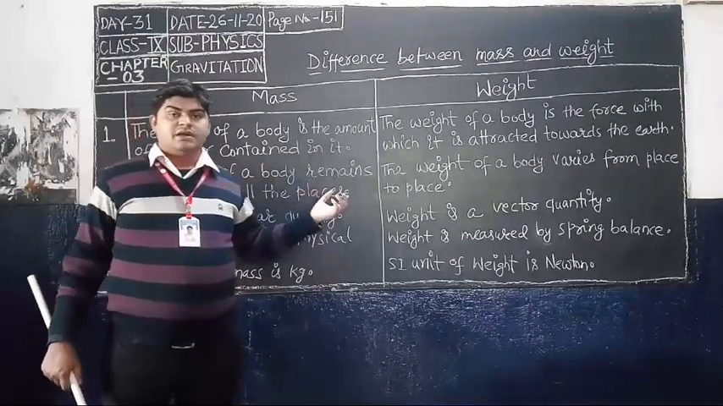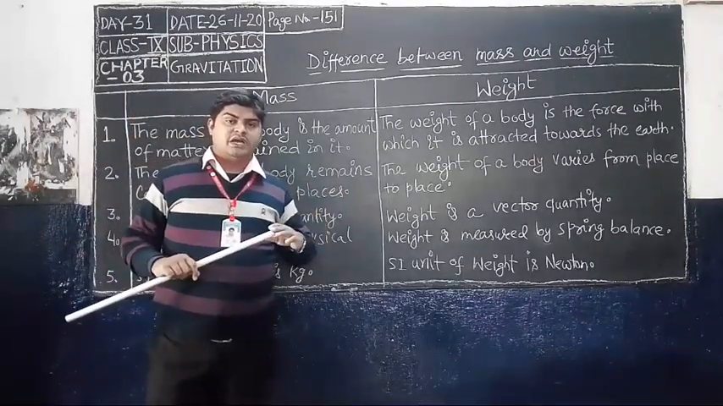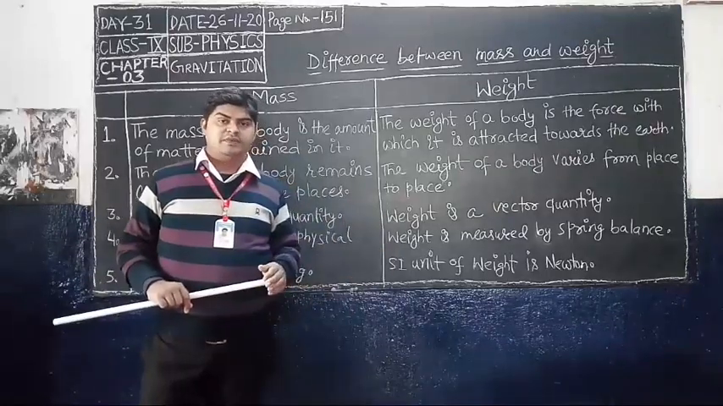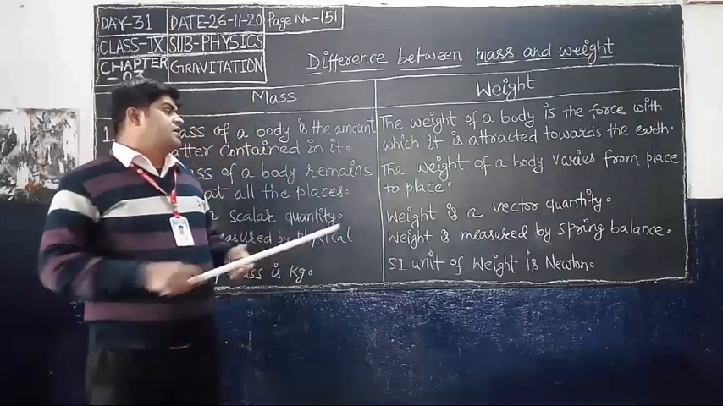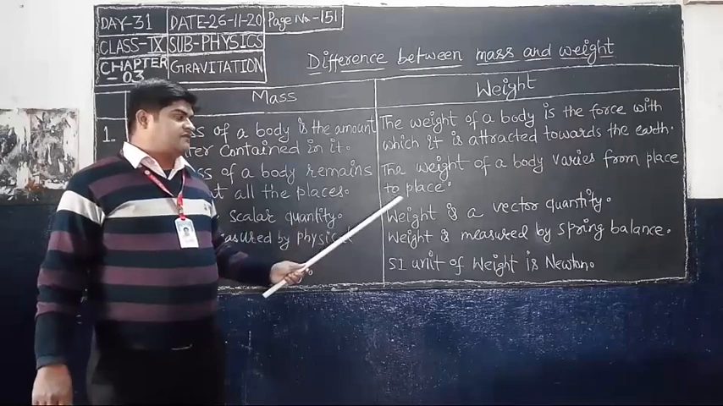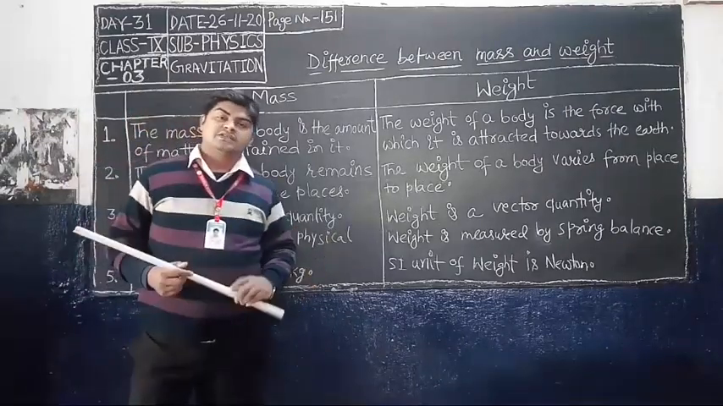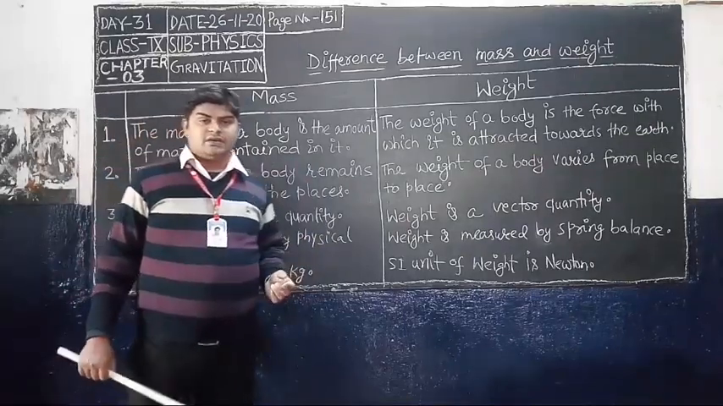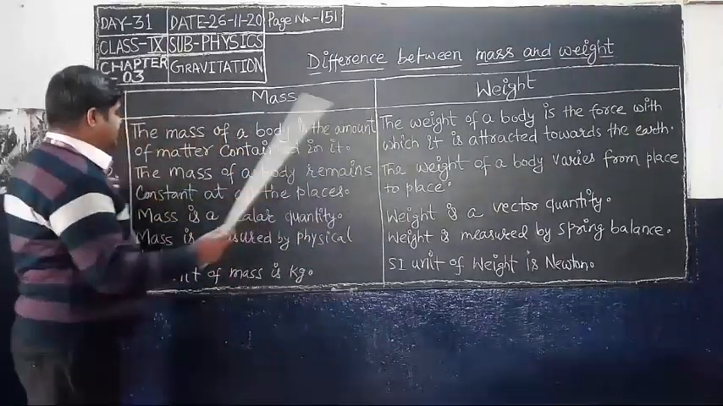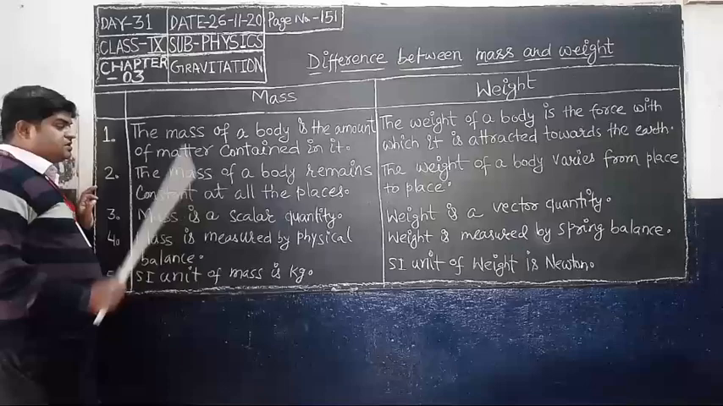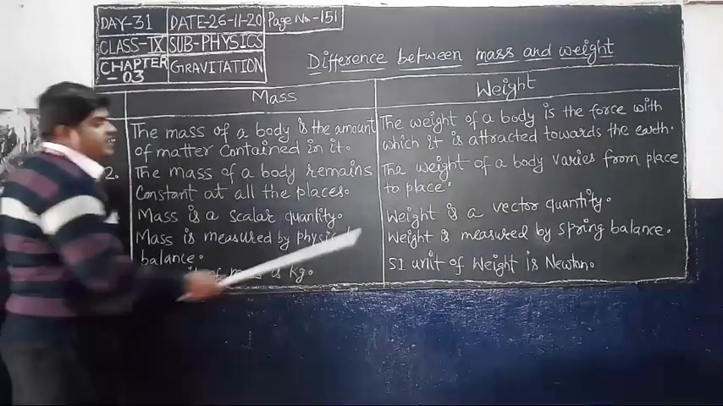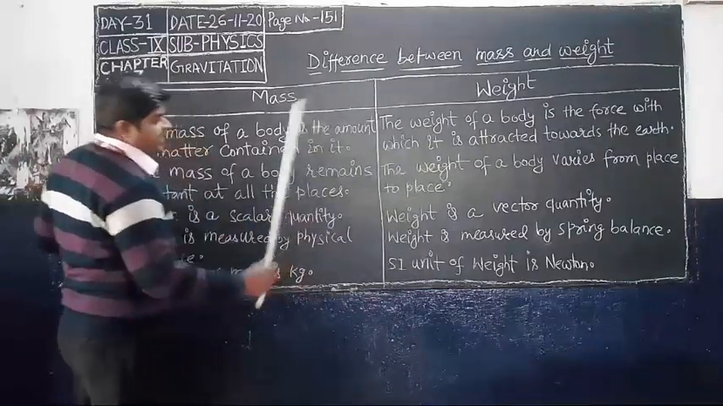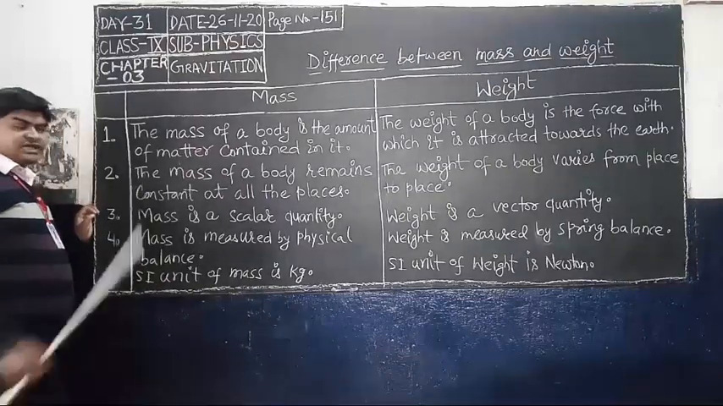Here the radius differs because the earth is not spherical, it is oval in shape. So the weight of a body varies from place to place on the surface of the earth, for example at the polar region and the equator. So we can say that the mass of a body remains constant at all places, whereas the weight of a body varies from place to place. This is the second difference.